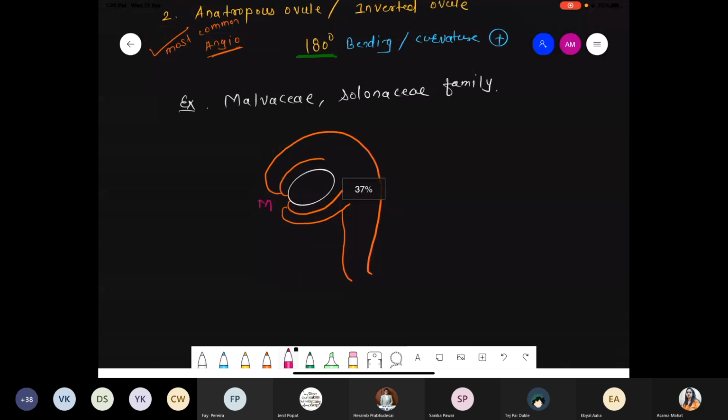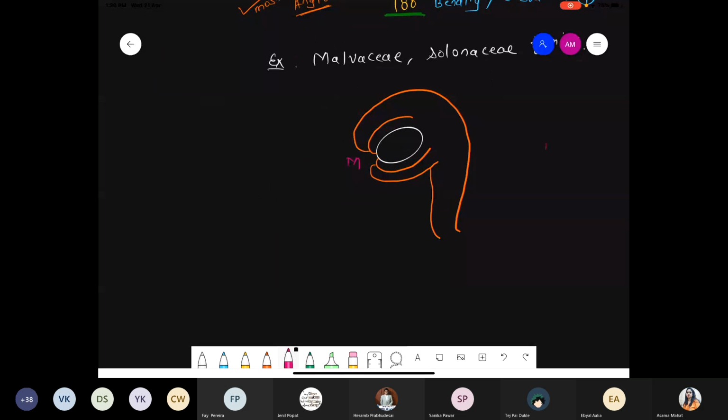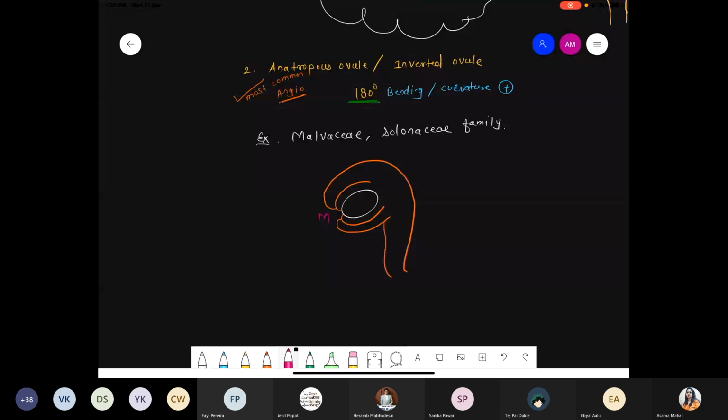So what happened in this condition? If you see how much bending is happening, that is exactly 180-degree bending, downward bending. Earlier it was straight like this, and there it will be straight, but now it will be showing bending towards the downward. Such a type of ovule is called the inverted ovule, also called the anatropous ovule, where 180-degree bending will be observed. Done?